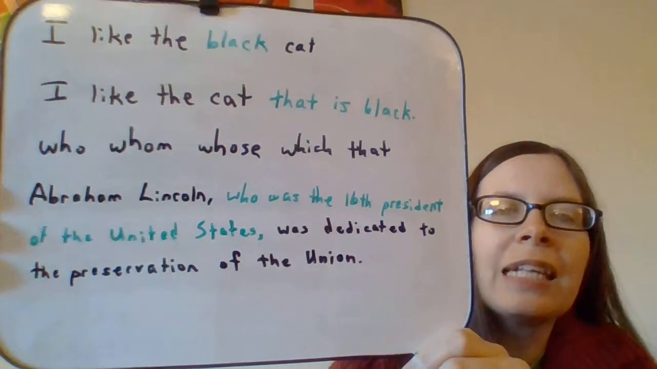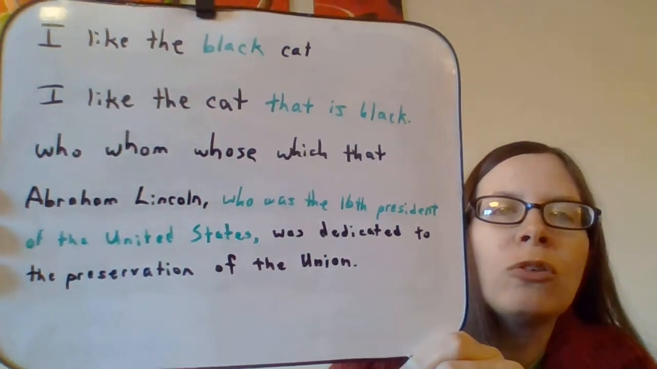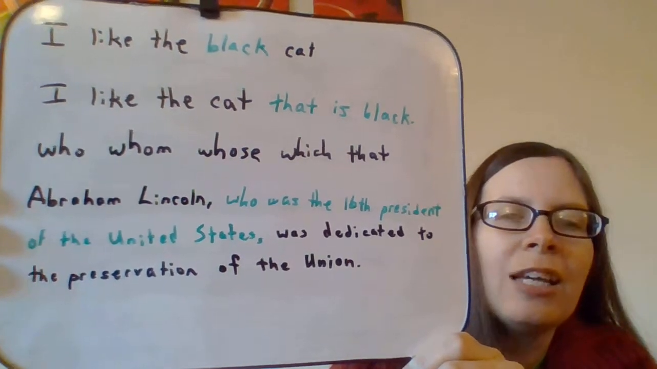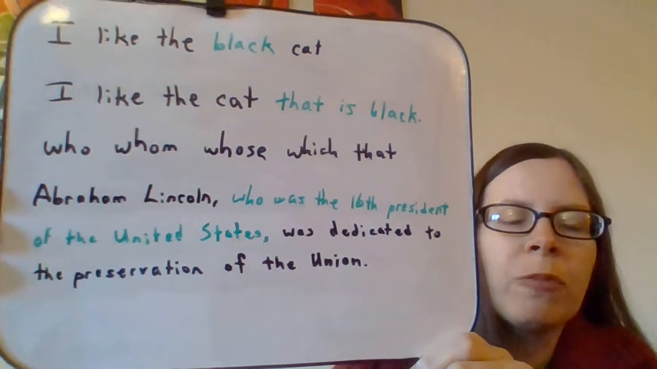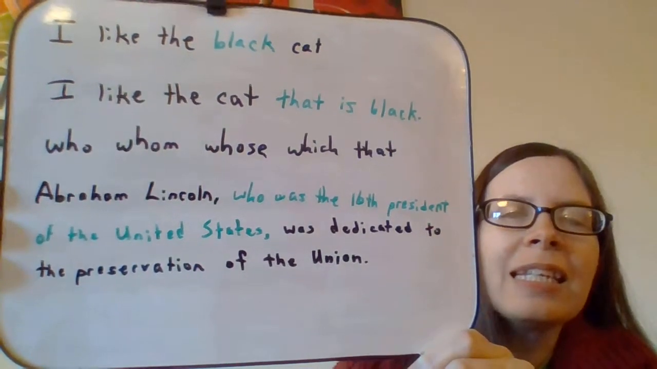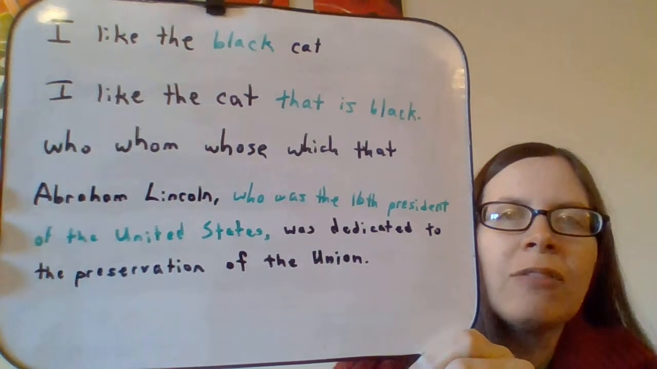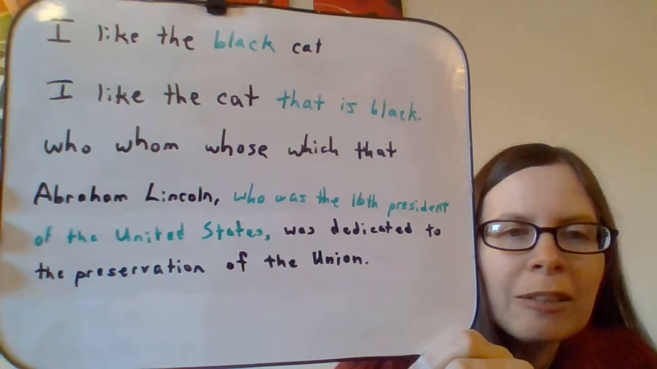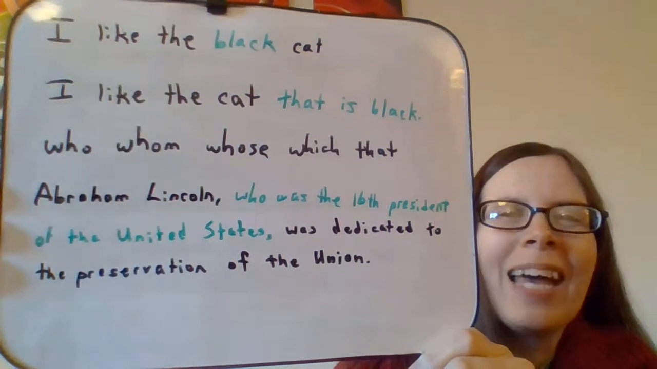So if you see on the next line, who, whom, whose, which, and that, those are your clause starters for adjective clauses, okay? You guys have seen these a lot. I'm sure they'll be pretty familiar to you, okay? So look down at the next sentence. Abraham Lincoln, who was the 16th president of the United States, was dedicated to the preservation of the Union, okay?